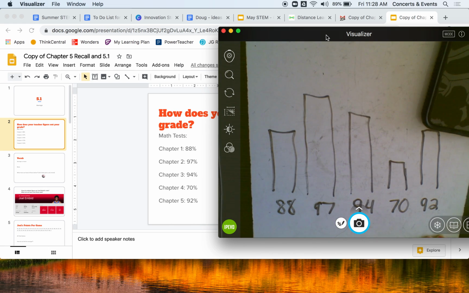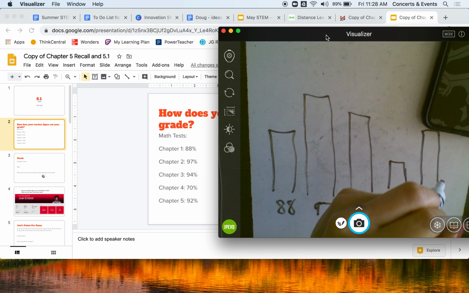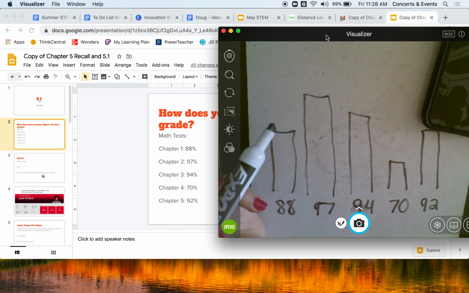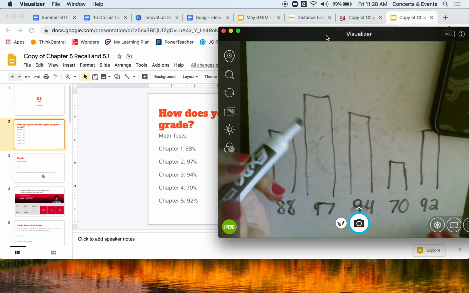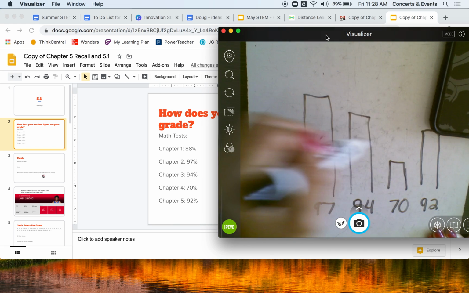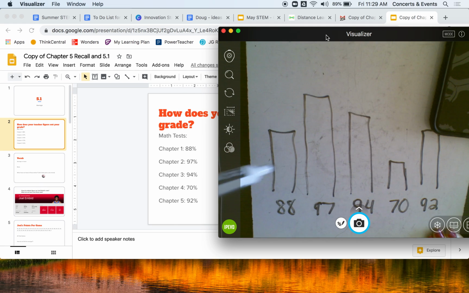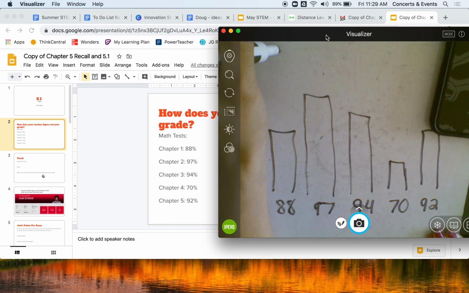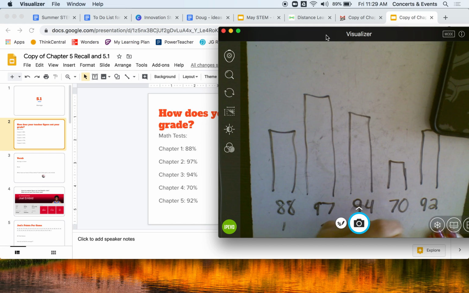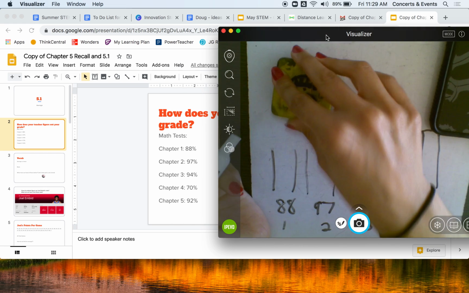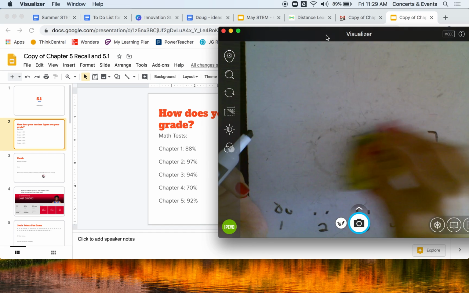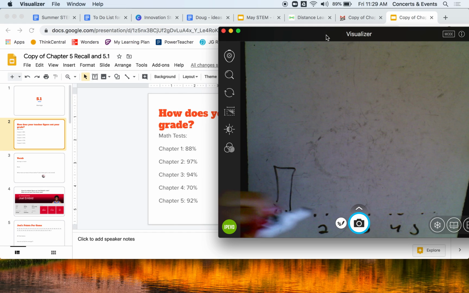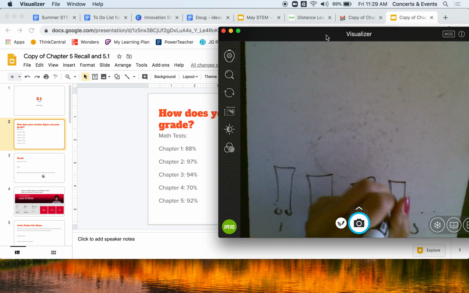What I want to do when I find the average is, you see how these are all different? When I find the average, I want to take little pieces of this and rearrange it so that everyone has the same bar, so that all your test scores look the same. If this is test 1, 2, 3, 4, 5, I want to redo it so that your tests all have the same height, and that would be your average.